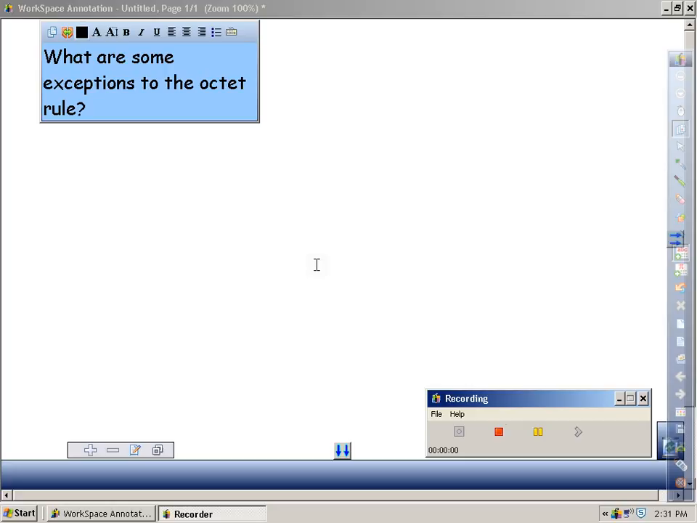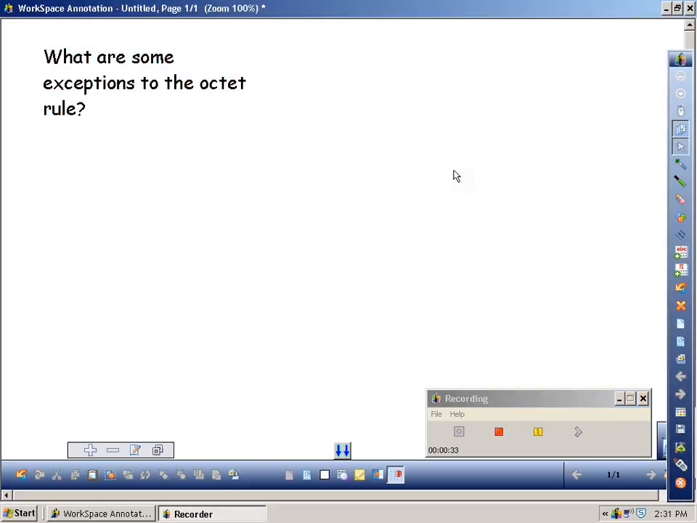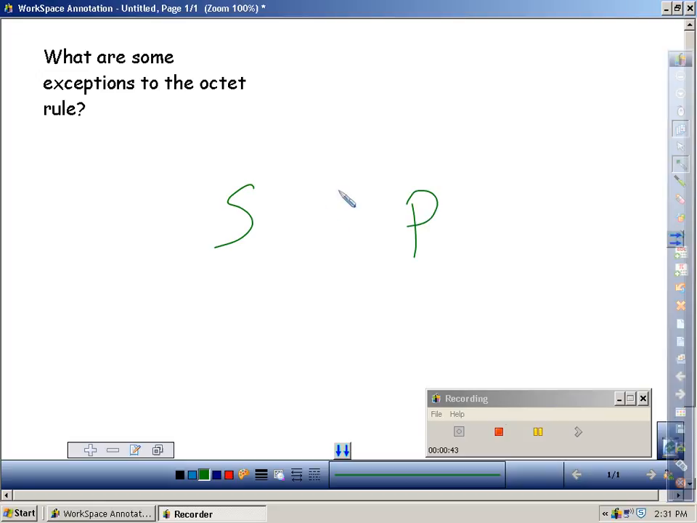And elements that want to be like helium only want 2 electrons because they can only have 2 electrons in their highest level. But 2 other atoms that don't obey the octet rule, or are exceptions to the octet rule, are sulfur and phosphorus. And there's a few others, but sulfur and phosphorus are 2 that you'll at least come into contact with in this book.